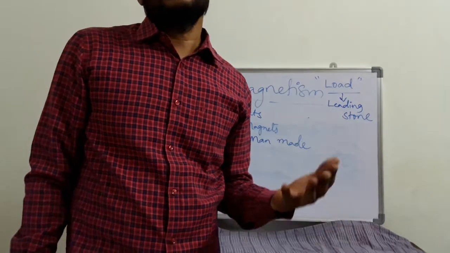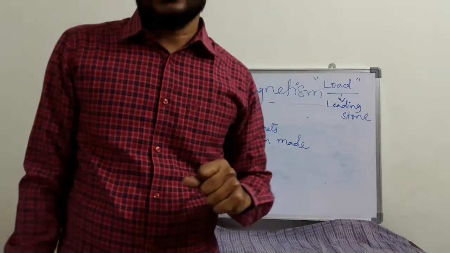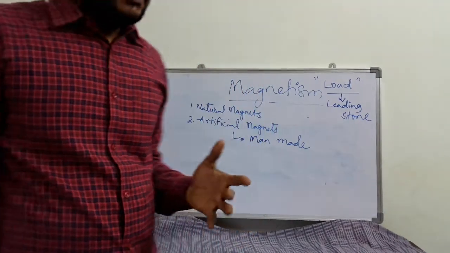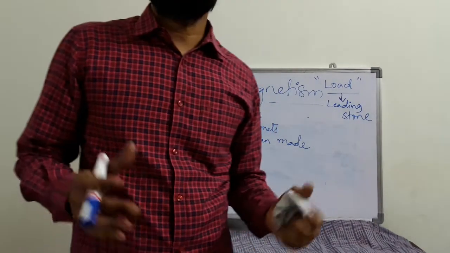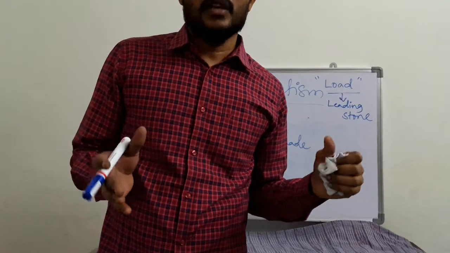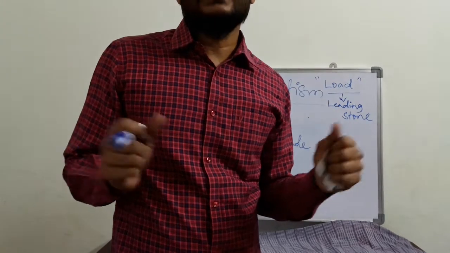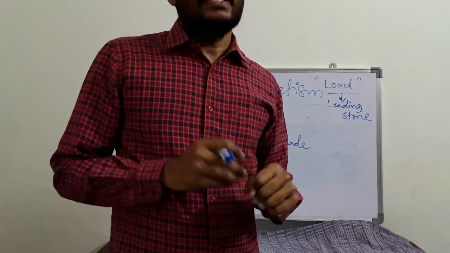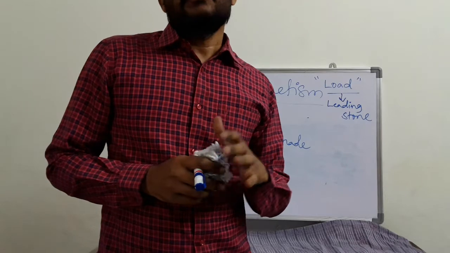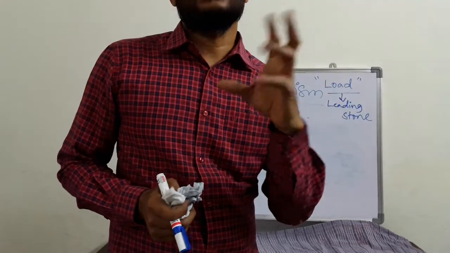So why should we go for artificial magnets? Why can't we use only natural magnets? Natural magnets do not have much magnetic property, their strength will be less, but artificial magnets are stronger in magnetic nature. And one more thing, natural magnets cannot be converted into different shapes.